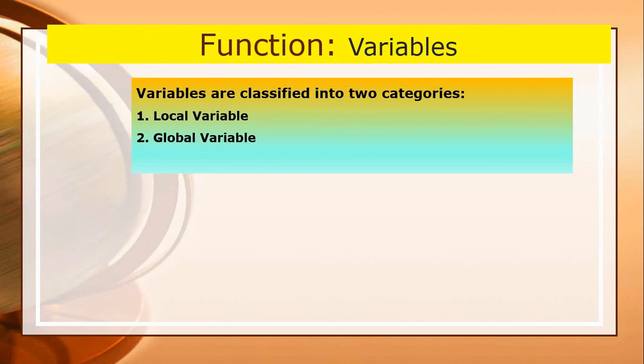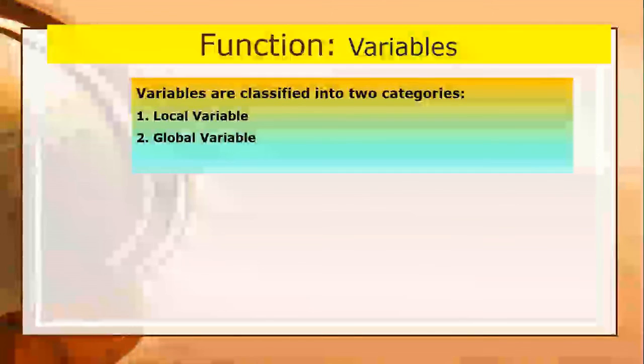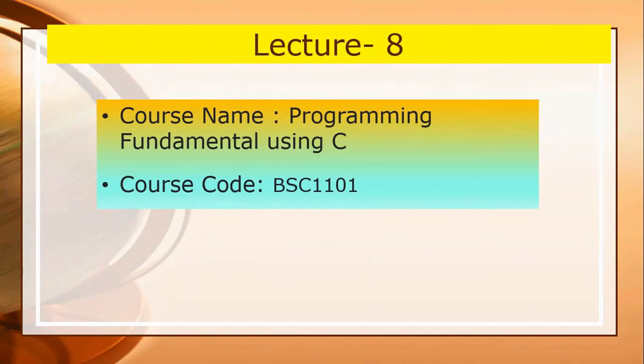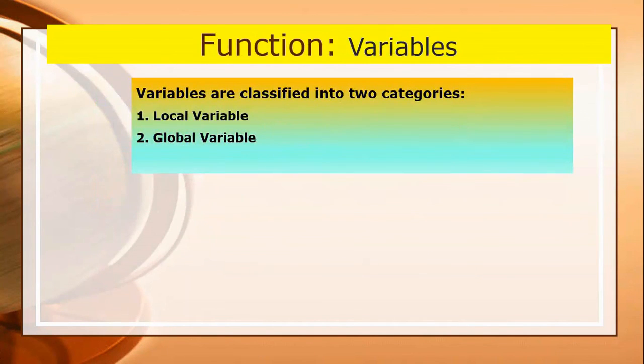Identifiers declared as a label, constant, type, variable, and even function inside a block are said to be local to that particular block. There are also global variables. Global variables are defined outside the main function, that is, after the declaration of header files. These variables have permanent identity throughout the program.